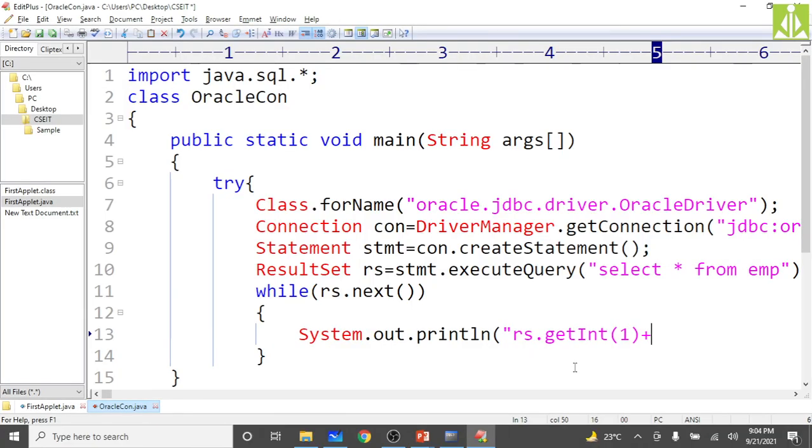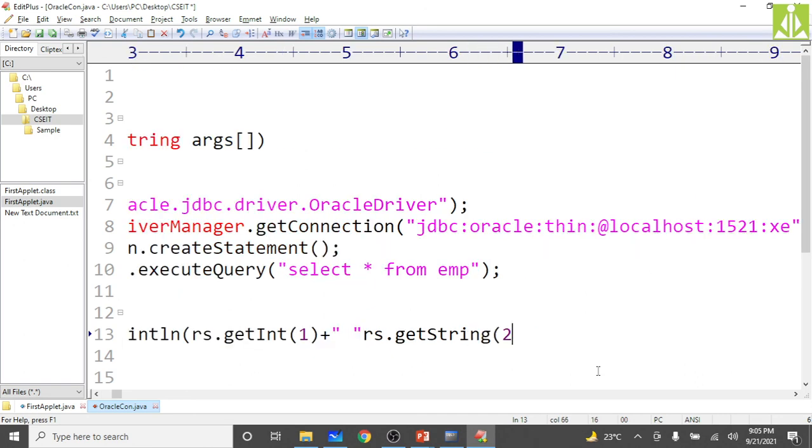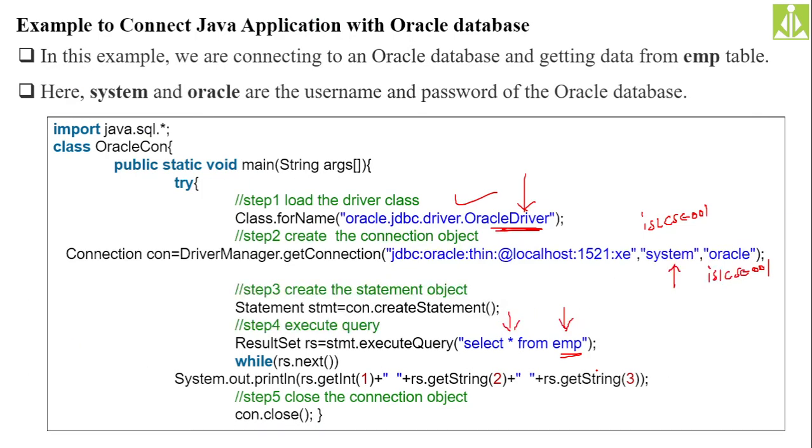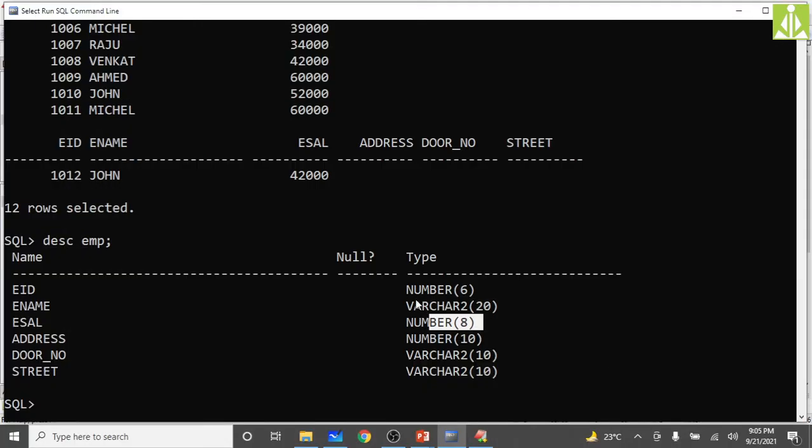First we read the first column like an integer, concatenate it with a space in between, then read the second column like a string, concatenate with a space, then rs.getInt of 3, because the third column is also an integer, as we just saw in our database.